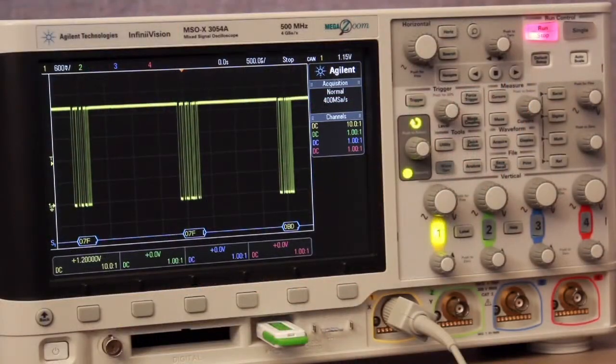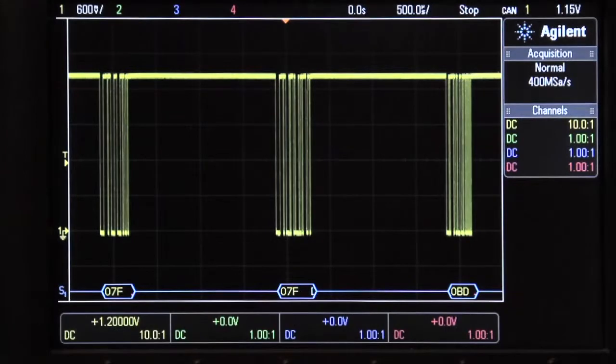In this short video, I will show how to create an arbitrary waveform on Agilent's 3000 X series oscilloscope and then make modifications to the signal to test for worst-case input signal conditions. Here we show 3 packets of a serial bus signal captured and stored on a 3000 X series oscilloscope.